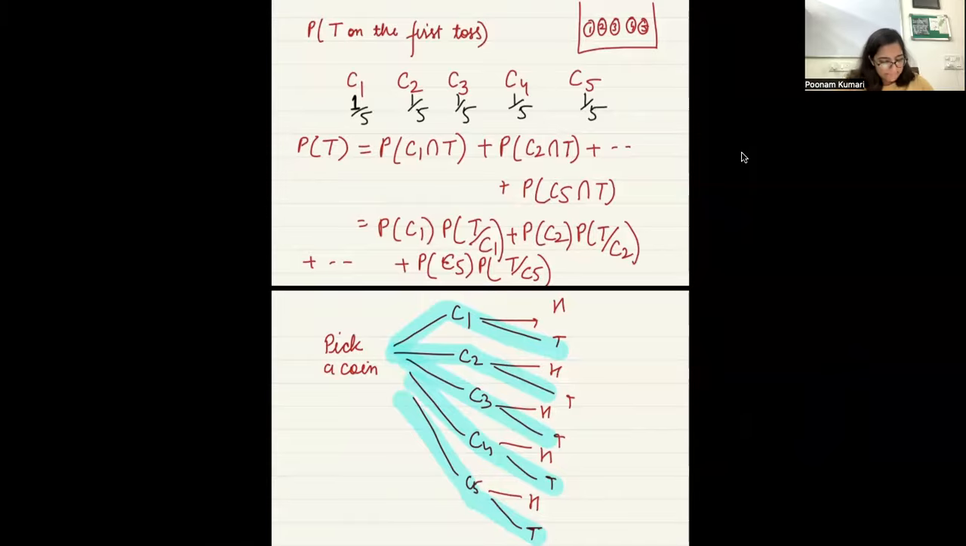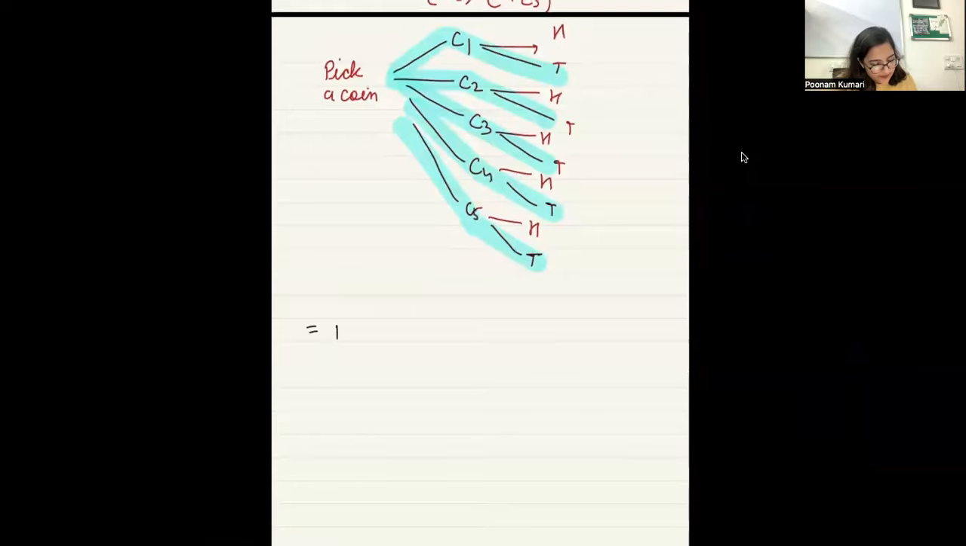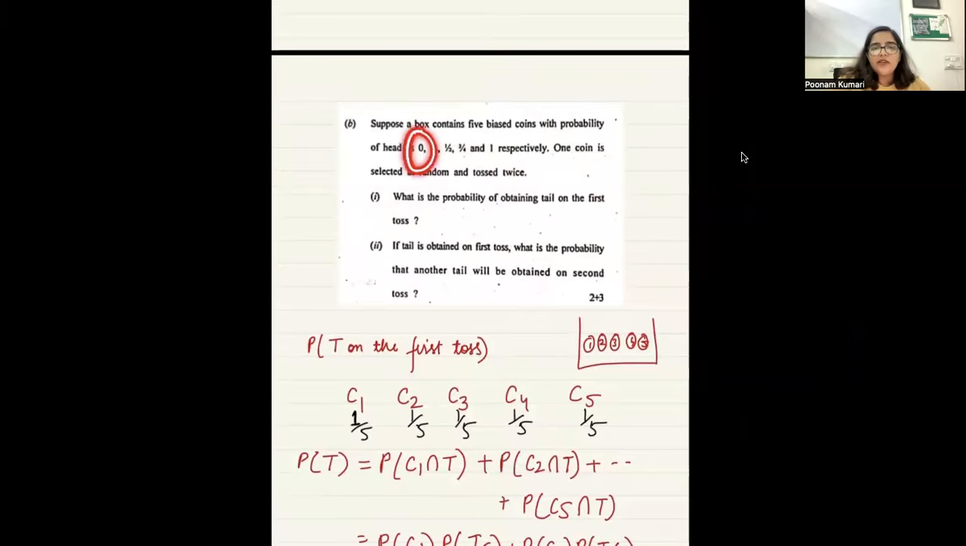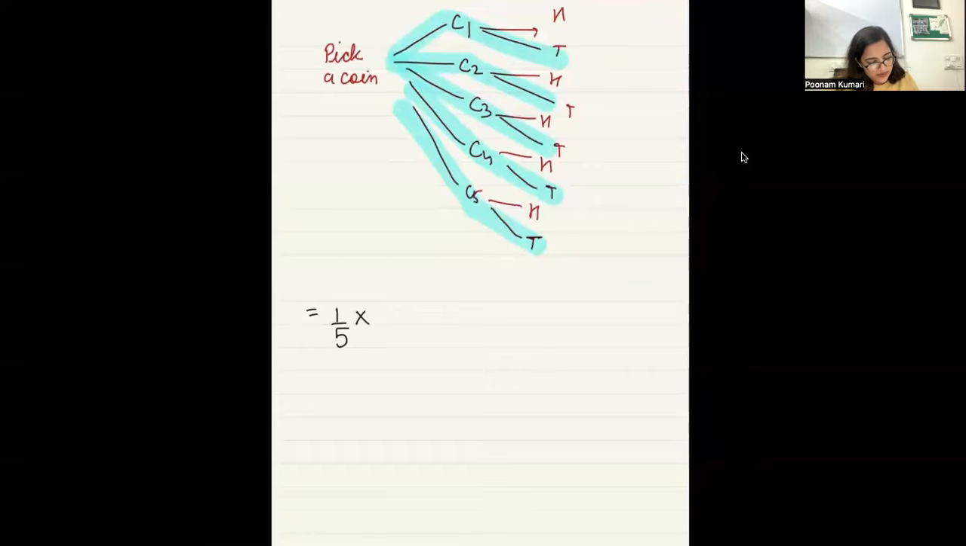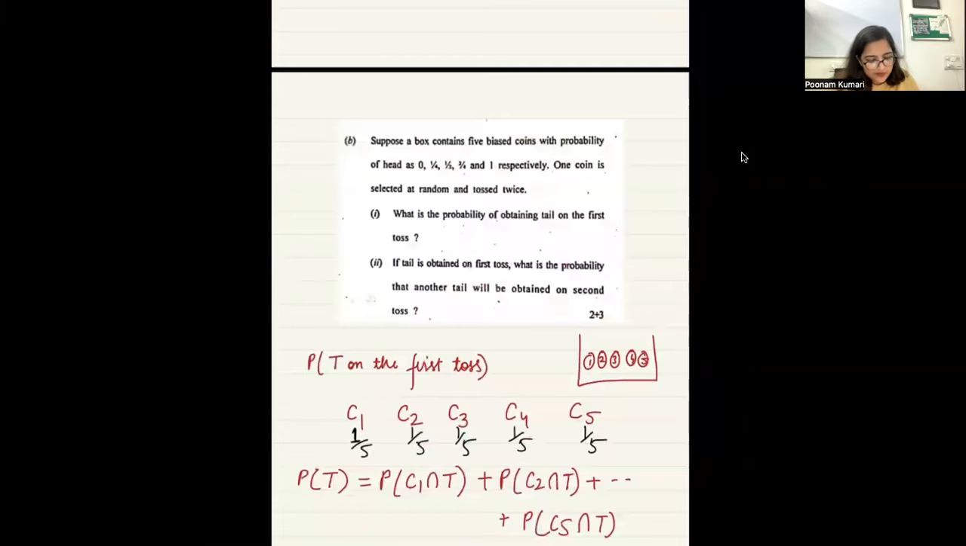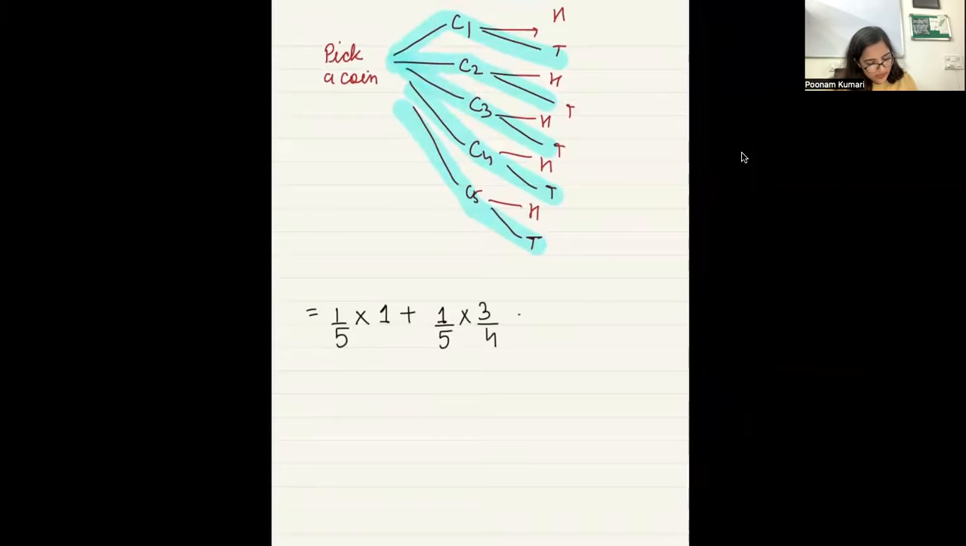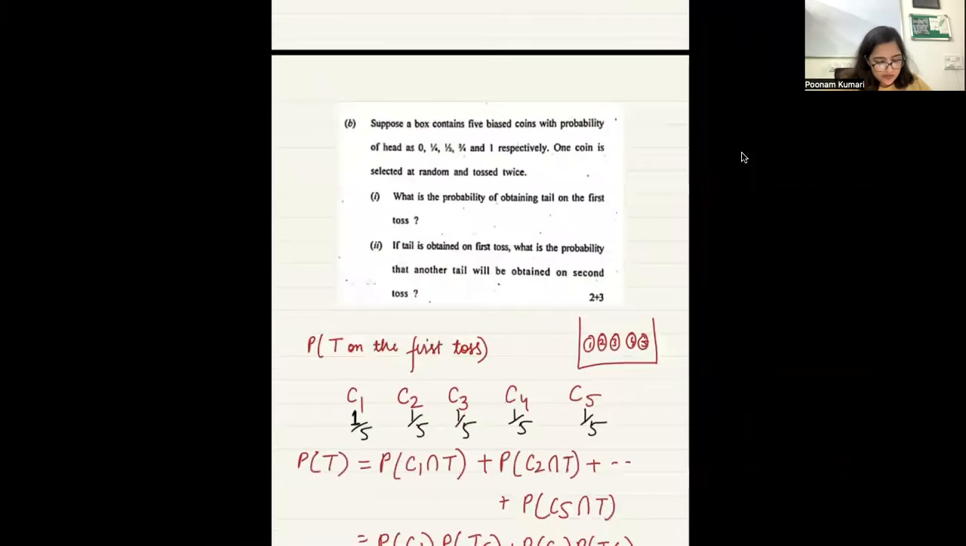Yes. Okay. So probability of C1 is 1/5 times the probability of getting a tail from the first coin. If the probability of head is 0, what is the probability of tail from the first coin? 1. Now, similarly, what is the probability of getting the second coin? 1/5. Probability of getting a tail from the second coin? 3/4. Plus the third coin, probability 1/5. Probability of getting a tail if you have the third coin? 1/2.